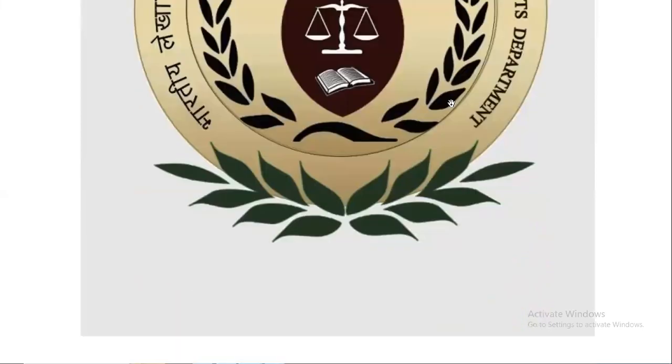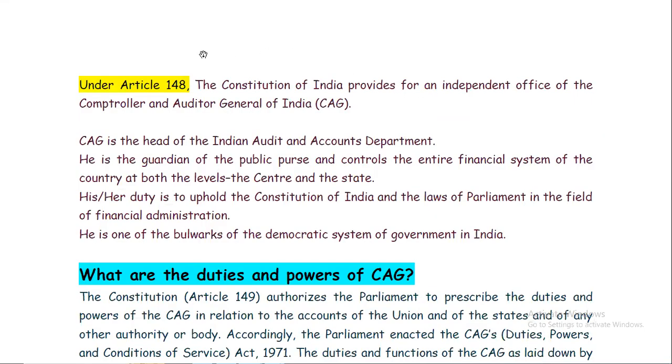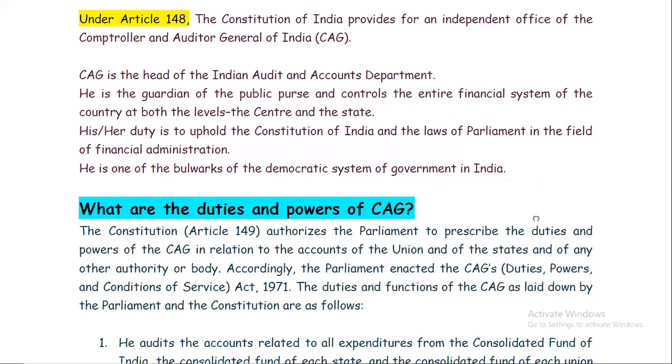So what is CAG? Under Article 148, please remember, the Constitution of India provides for an independent office of the Comptroller and Auditor General of India. So 148 for CAG. Now, who is CAG?